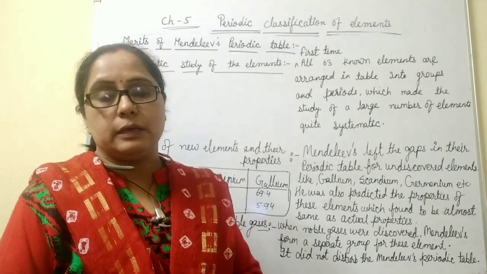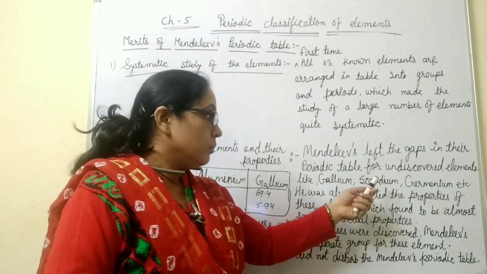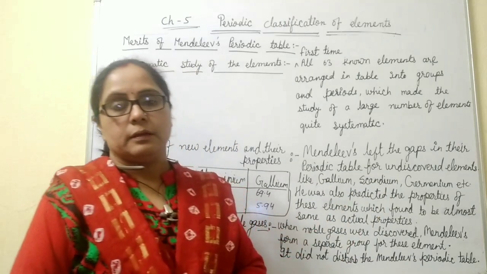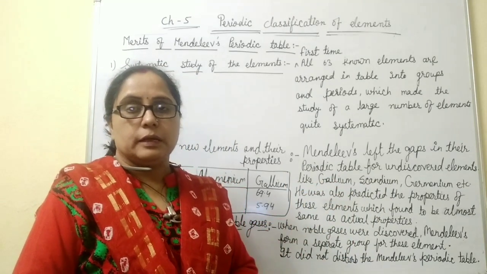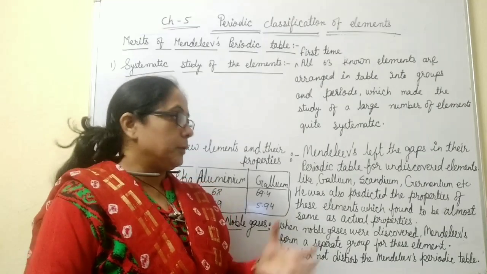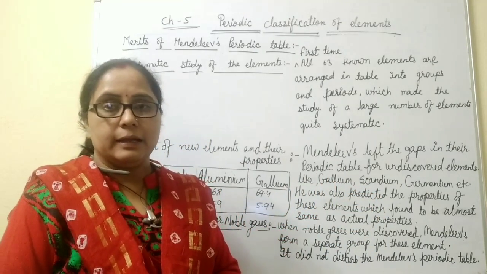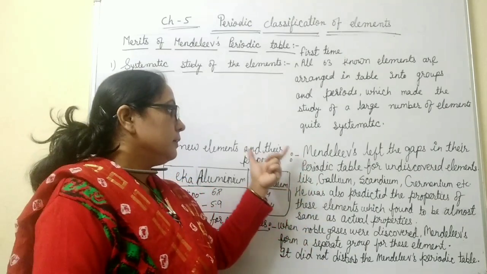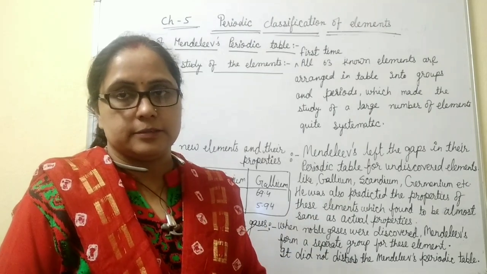Eka-aluminium for the undiscovered element gallium, eka-boron for scandium, and eka-silicon for germanium. Later on, when these elements were discovered, it was found that their properties were almost the same, and the place or gap which Mendeleev had given in his periodic table was also correct.